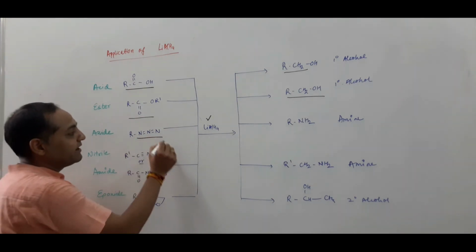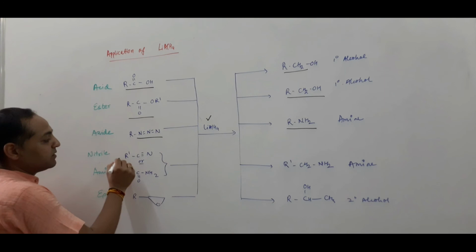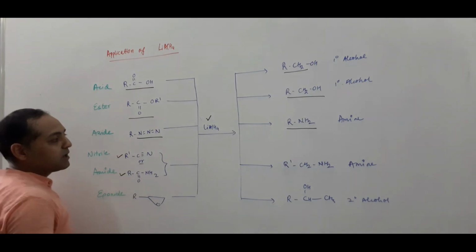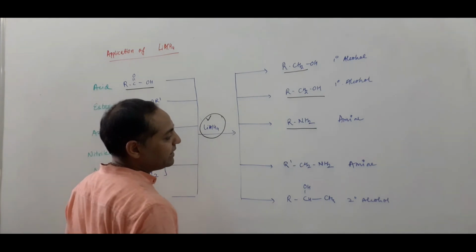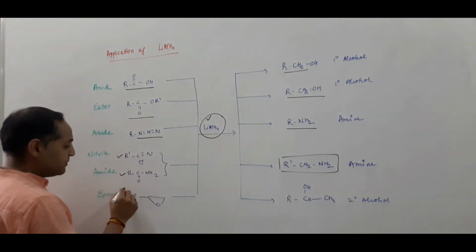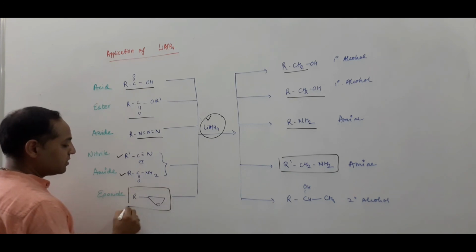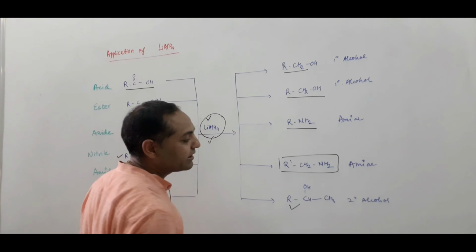Next, azide reacts with lithium aluminum hydride, and the product is amine. Then nitrile as well as amide are reduced by lithium aluminum hydride, which again gives amines. And the epoxide ring is reduced by lithium aluminum hydride, which gives secondary alcohol.